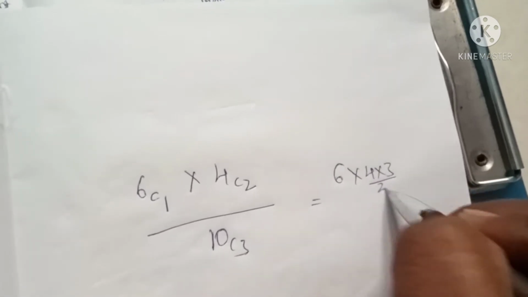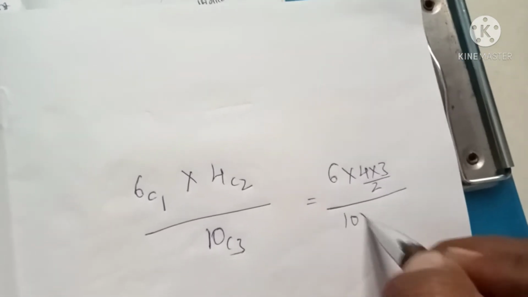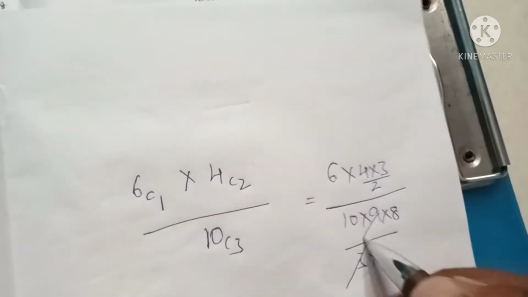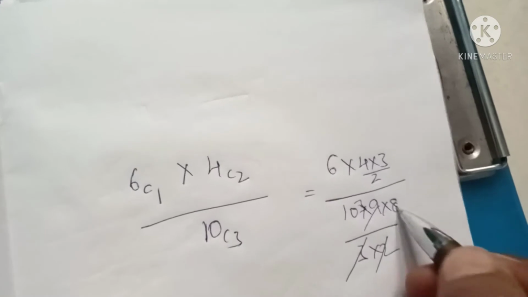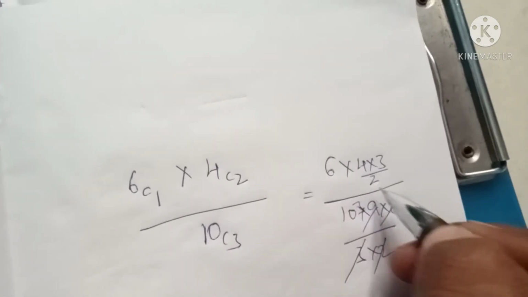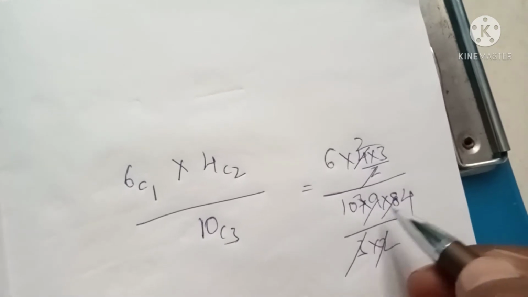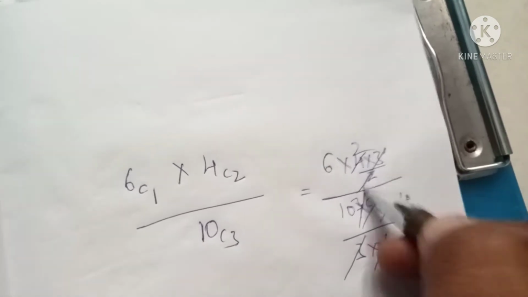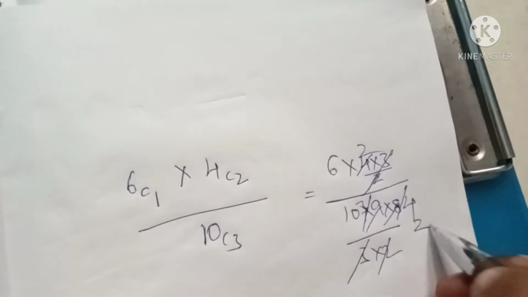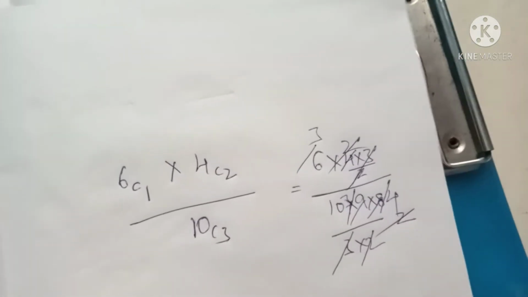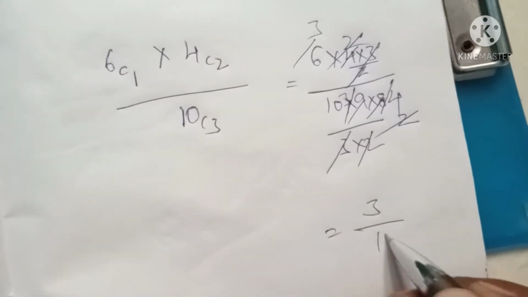6C1 is nothing but 6. 4 into 3 divided by 2, all divided by 10 into 9 into 8 divided by 3 into 2. 3 3s are 9 and 2 1s are 2, 4s are... And here 2 1s are 2, 2 2s are... Remaining, the 3 and 3 will be cancelled. 2 2s are 4, the 2 will be cancelled. 2 1s are 2, 3 2s are... Finally we get the answer 3 divided by 10.